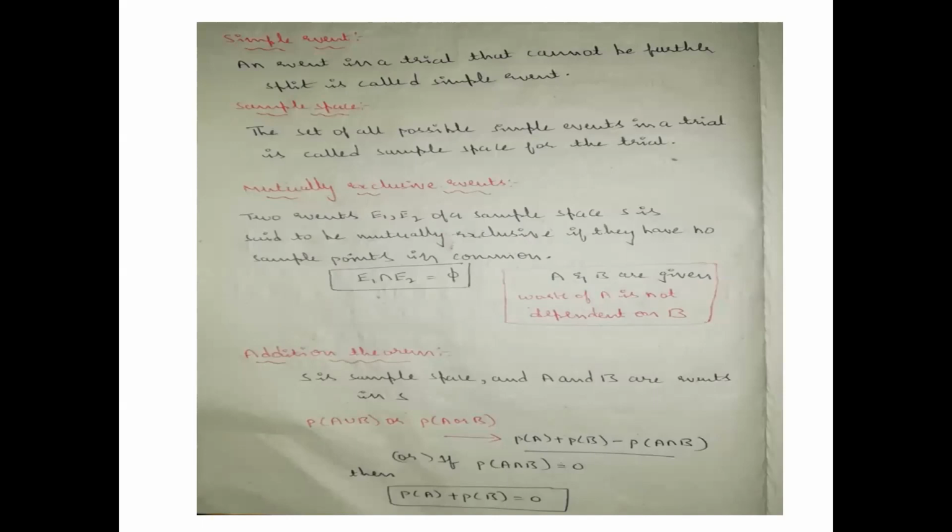See, S is a sample space, and A and B are events in S. Now we are going to the addition theorem, which is the first kind of method in probability, right? S is a sample space, A and B are events in S. You can see here the addition theorem is always defined by A union B or A or B. Just keep it in mind.